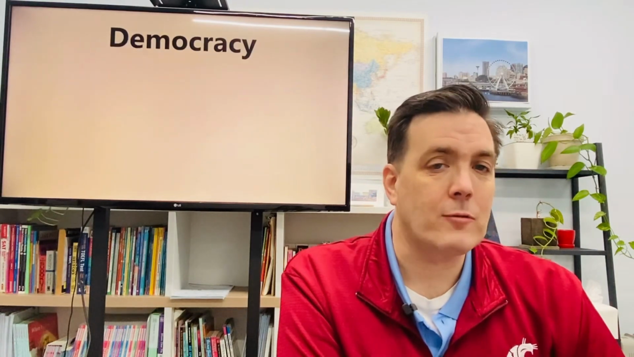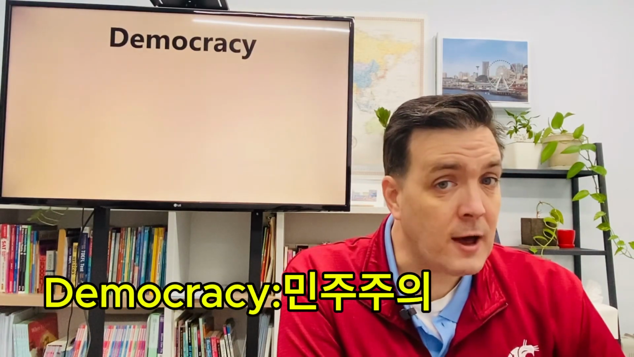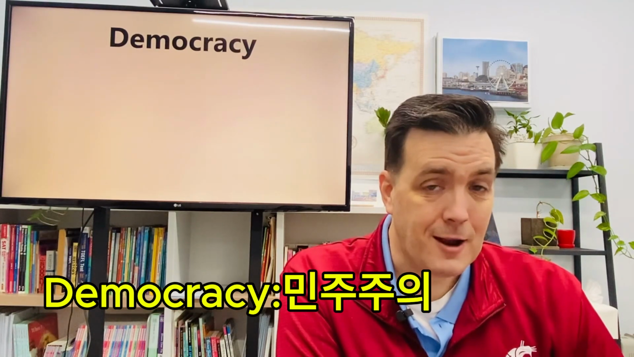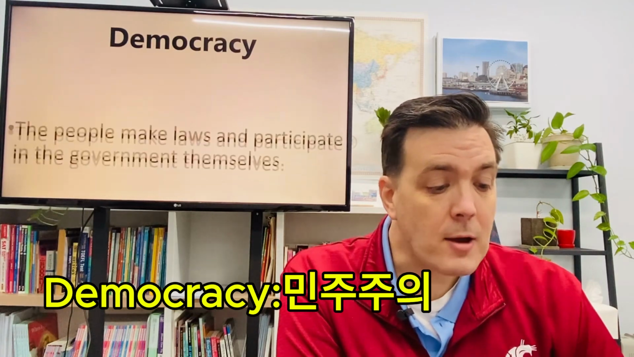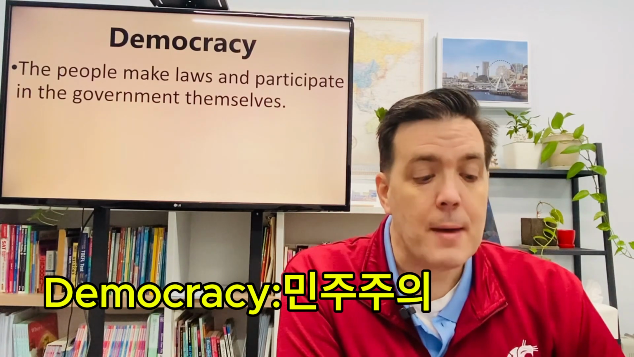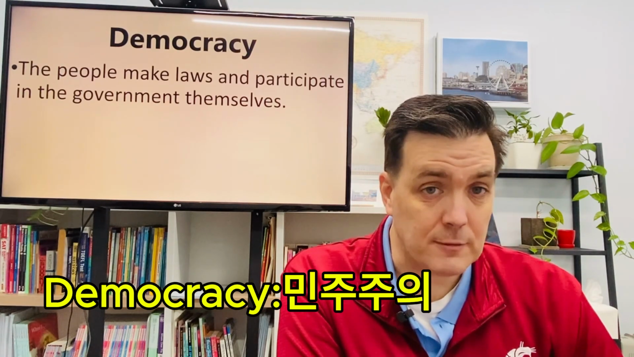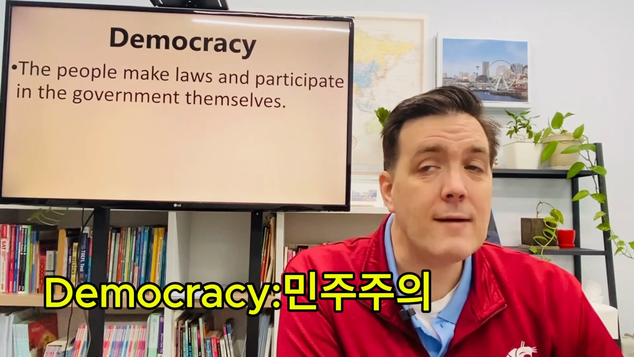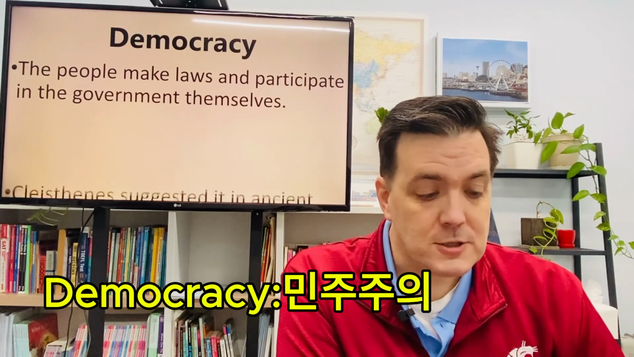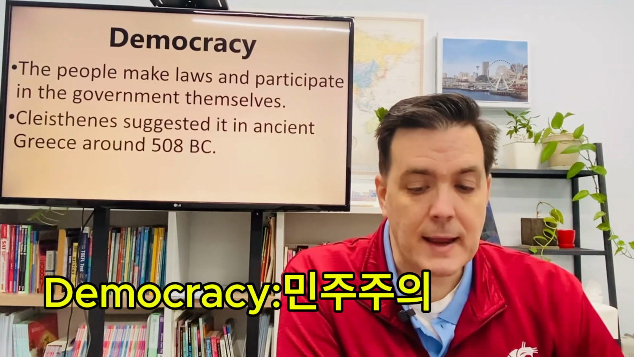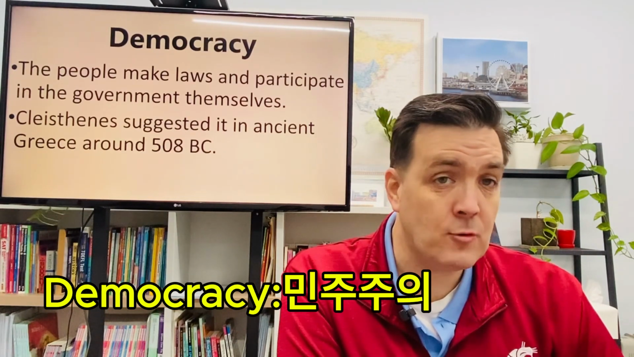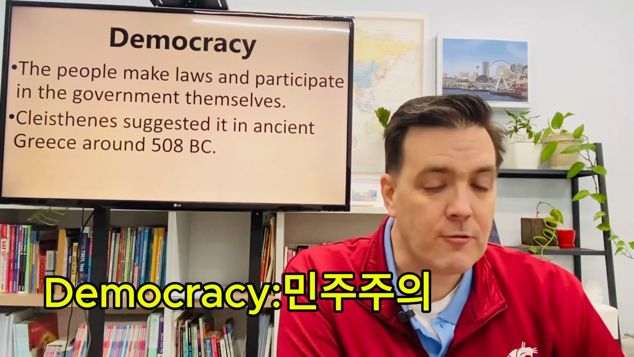Next, we have a democracy. Believe it or not, everybody says, oh, we live in a democracy. Probably you don't, and I'll explain why in a second. But a democracy is a system of government where the people make the laws and participate in the government themselves. So in a democracy, you don't have leaders that rule you. The people rule themselves. A guy named Cleisthenes suggested the very first democracy in Greece, in Athens actually, around